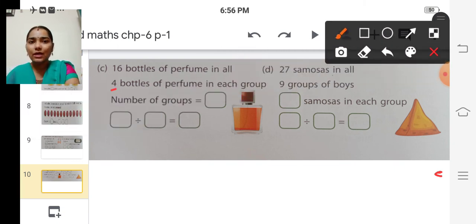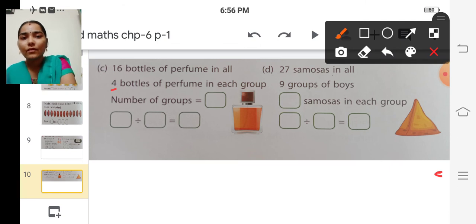So totally there are 16 bottles. So we shall draw 16 bottles. I will draw them like rectangles.